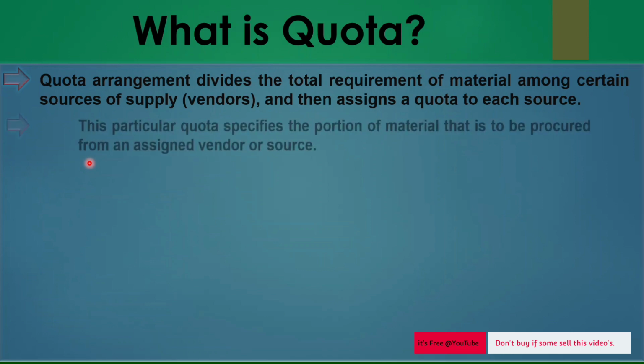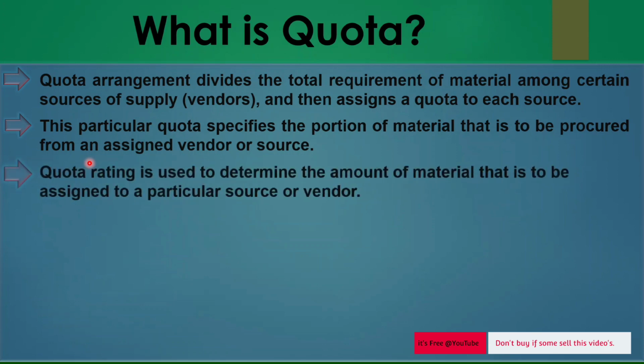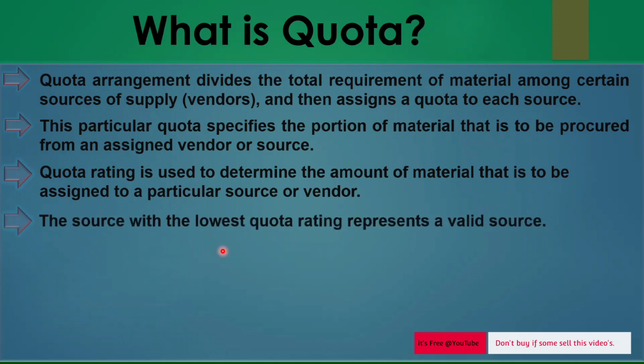So in a PR or through MRP, the system will automatically assign a predefined quota according to certain rules. That is nothing but the quota, and how to arrange that quota in SAP MM, we will see through quota agreement. To determine this quota amount, we define quota rating, and the system gives highest priority to the lower quota rating.